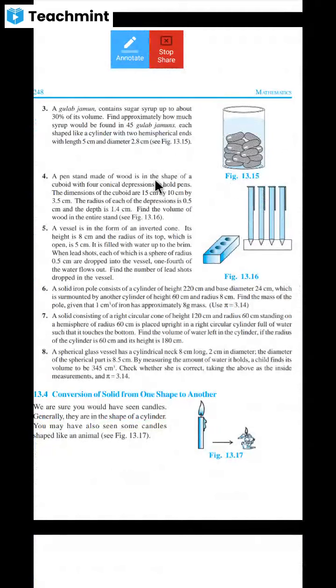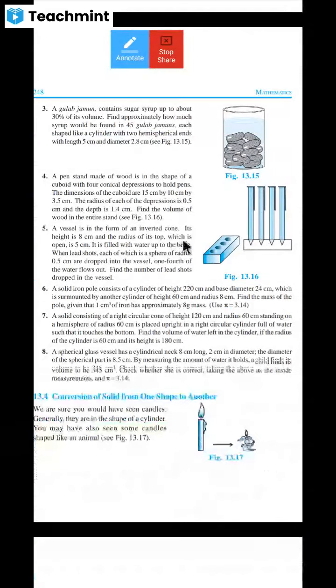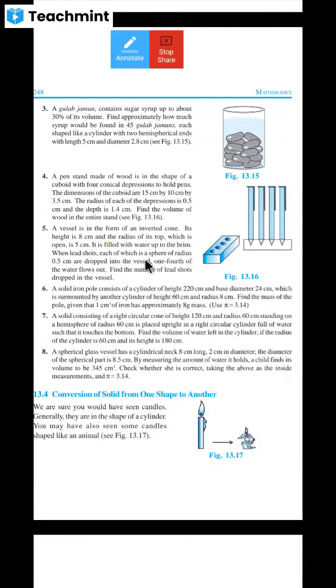A vessel is in the form of an inverted cone. Its height is 8 centimeter and the radius of its top, which is open, is 5 centimeter. It is filled with water up to the brim. Up to the brim means completely it is filled.